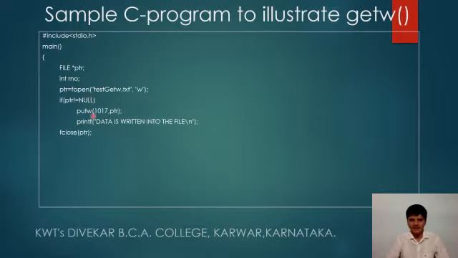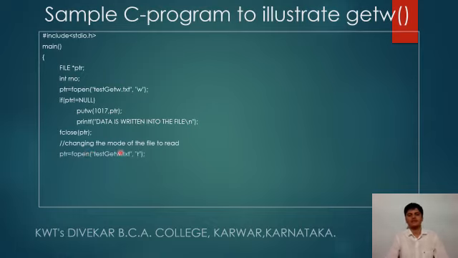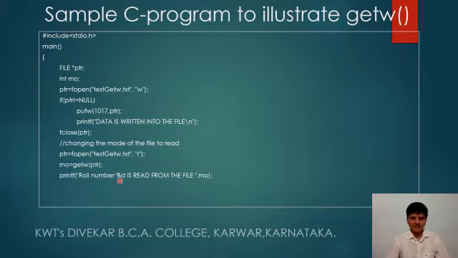Now data is written, and then close the file. So writing is over, and when writing is over, close the file. Now we shall read the data from the file. So we need to open it once again in read mode. So read mode is open, and then read the data with the help of the getw function by specifying the file pointer, and then display the same that is read. So our number has the return value from the getw function with the help of the pointer, and then close the file, and that's it.